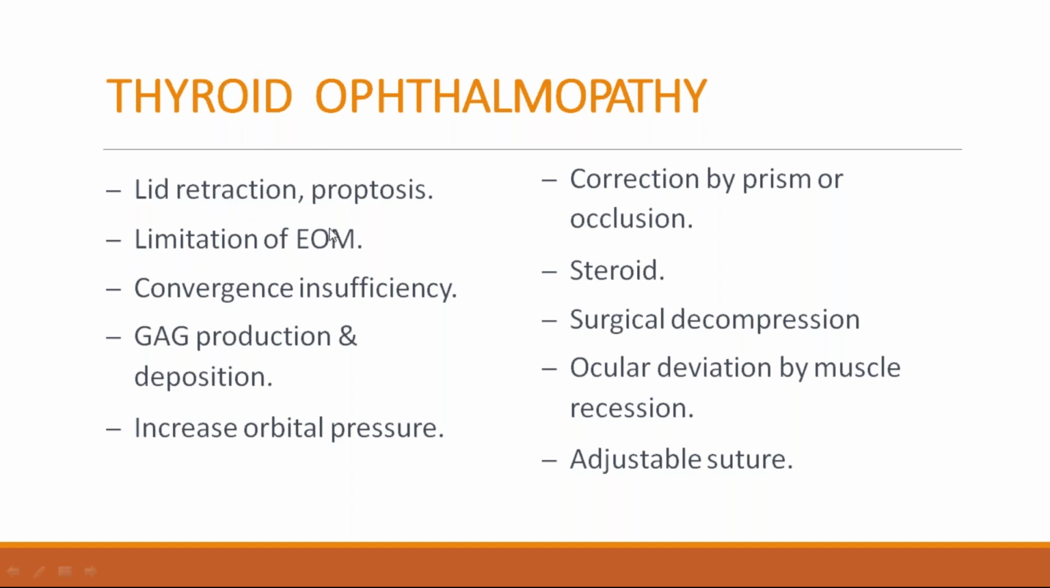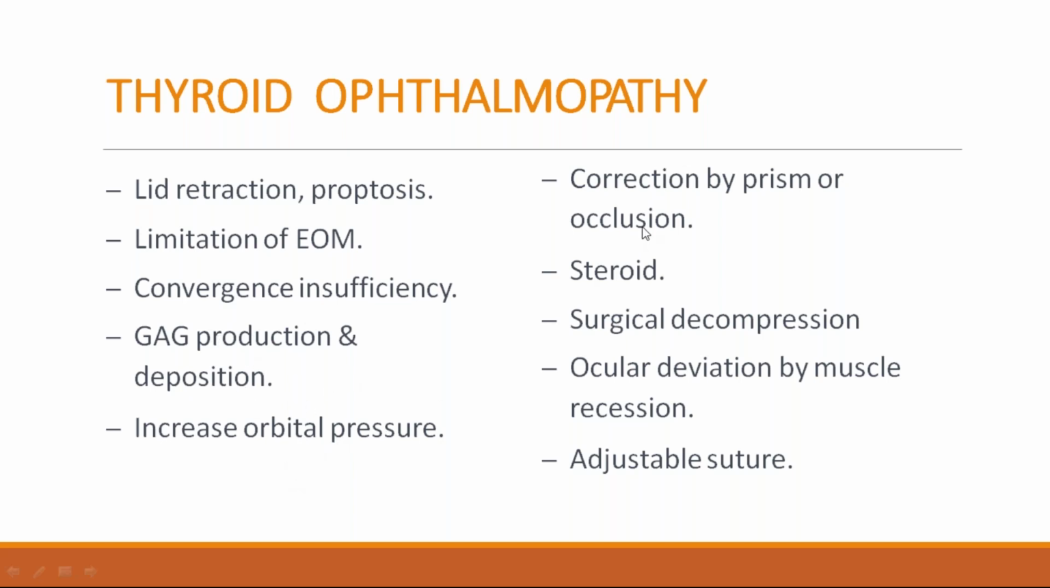There is lid retraction, proptosis, limitation of the extraocular muscle movement, and convergence insufficiency. GAG means glycosaminoglycans. The main pathology of thyroid ophthalmopathy is production of glycosaminoglycans. These extra glycosaminoglycans are deposited in the muscles, so there is swelling and inflammation of the muscle bellies, leading to restriction of muscle movement.